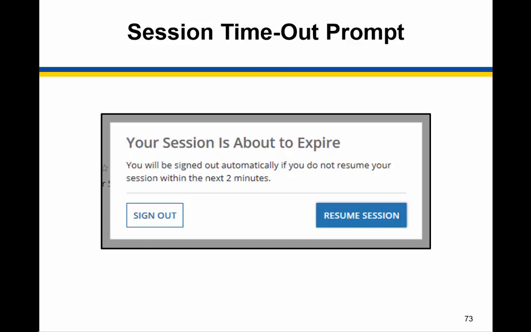After working in MacPro for 25 minutes without performing an action, users will receive a prompt that indicates your session is about to expire. Upon receiving this prompt, you may continue your session by selecting Resume within 2 minutes. But if you do not acknowledge the prompt within 2 minutes, you will be automatically logged out. Please note that performing an action in MacPro is defined as routinely validating or saving entries. Simply entering data is not considered performing an action. It is recommended that you select Save periodically while logged into MacPro.